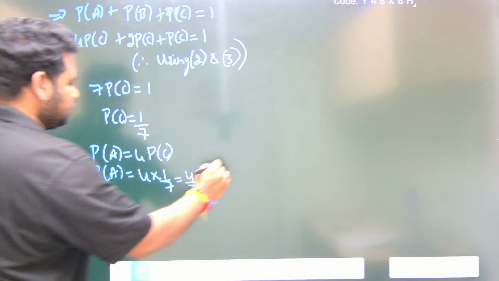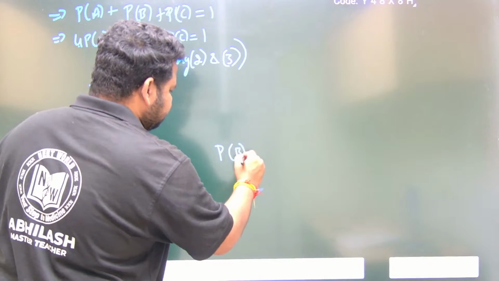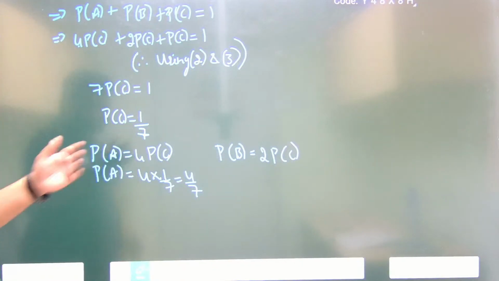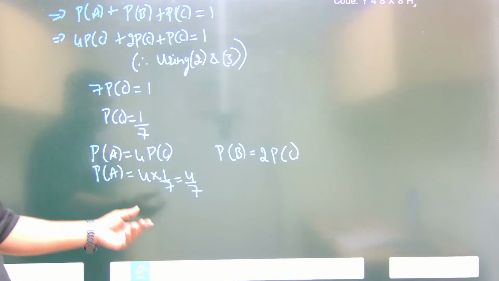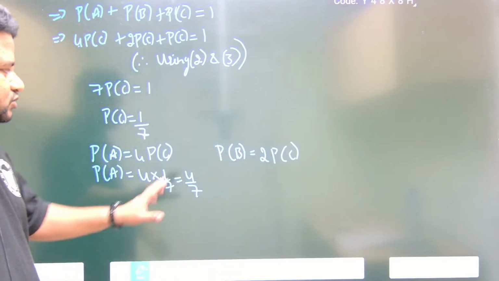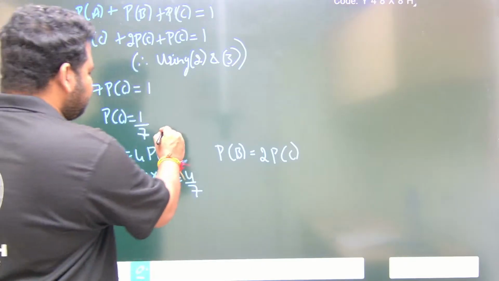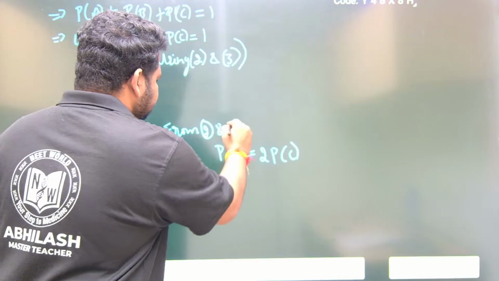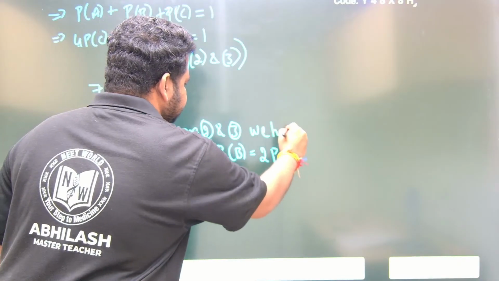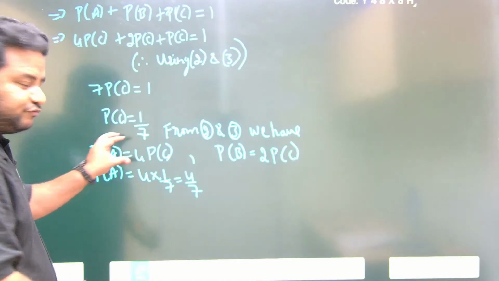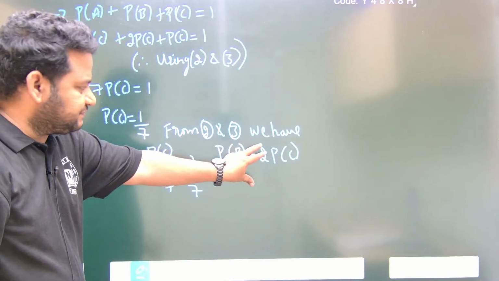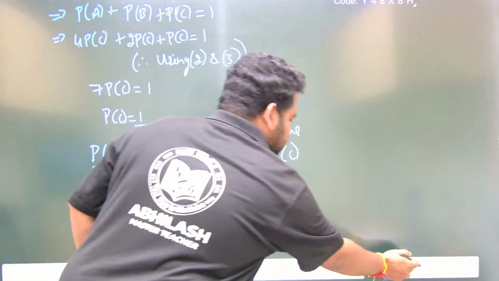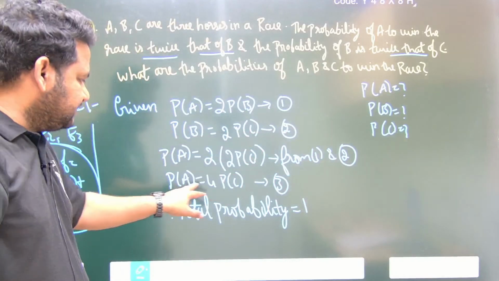We know that probability of B is nothing but 2 times probability of C. This is what we deduce. So this is equation 3, this is equation 2. From 2 and 3, not 1 and 2, we have this one. See here, probability of A is 4 times probability of C, probability of B is 2 times. So this is equation 2, this is equation 3.